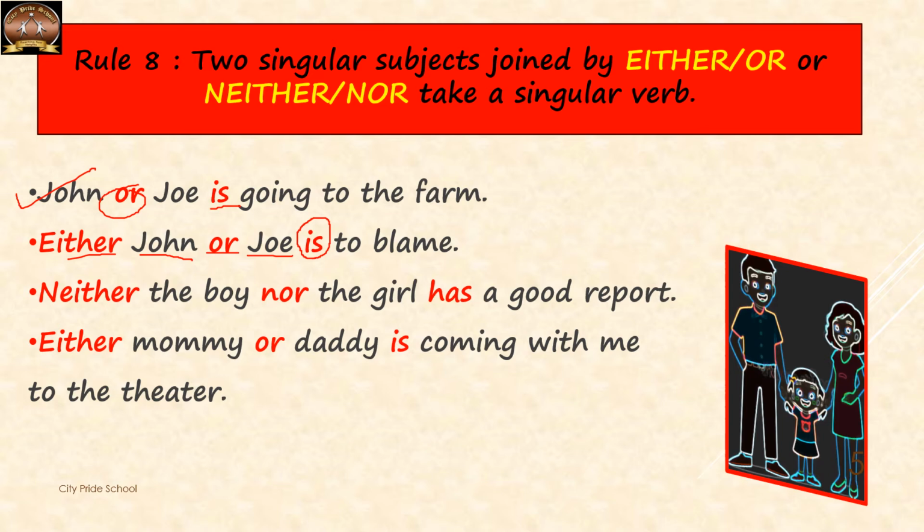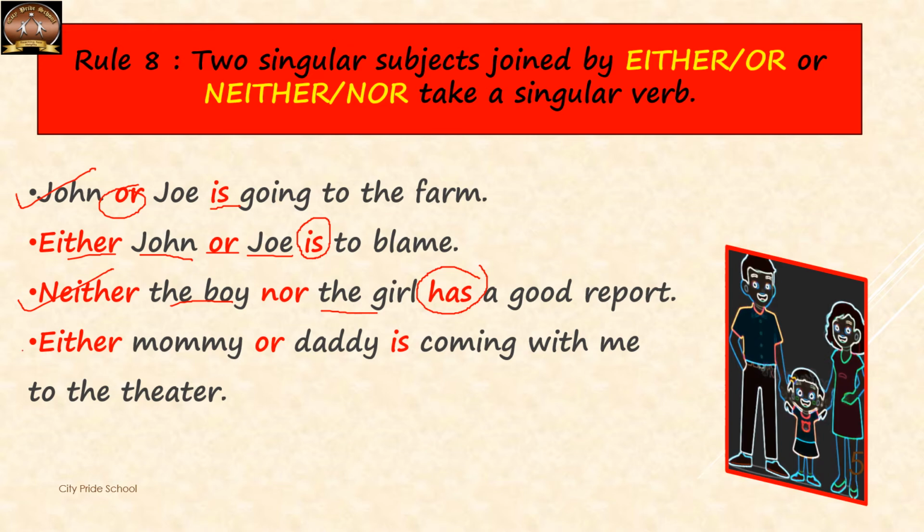So either John or Joe is to blame. Then the third sentence is neither the boy nor the girl has a good report. So the boy and the girl are singular subjects. They are joined by neither and nor. So we have to use a singular verb like has.